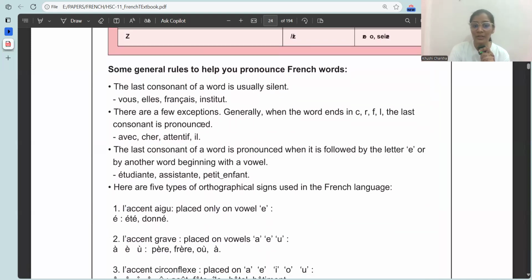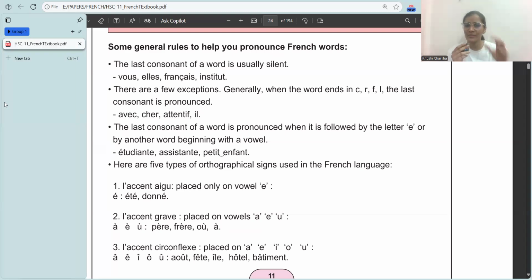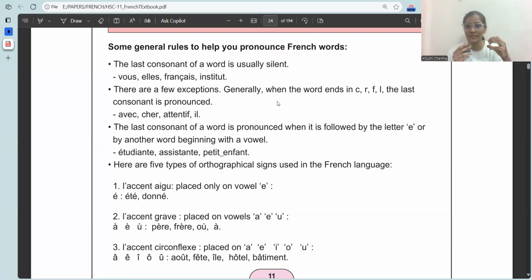Now, here it is. Some general rules to help you pronounce French words. The last consonant of the word in French is usually silent. Just like I'm reading it, this is nothing to learn. This is just to understand. So the last consonant, the last letter in a word, is usually silent. Consonant means the letters apart from vowels.